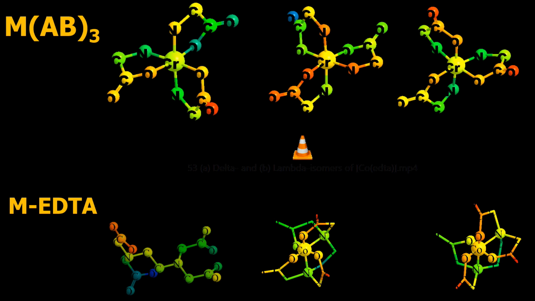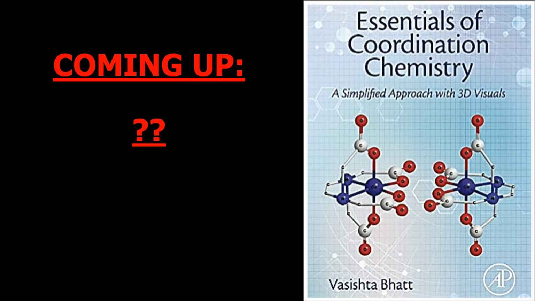So that was something about the optical isomerism in complexes of type NAA thrice and AB thrice and EDTA. Most of the times I do keep you informed about the topic of the upcoming lecture, but this time I am not sure on what topic I am going to conduct the next lecture. I have received a few demands. One was about the reaction mechanism in octahedral complexes, that was about explaining SN1 and SN2 mechanism, and somebody also requested me to put the part 2 of the Walsh diagram, and one of my subscribers also requested me to elaborate on the Huckel's method.